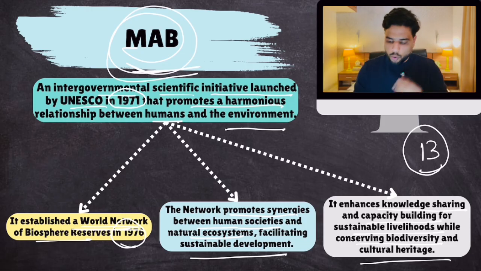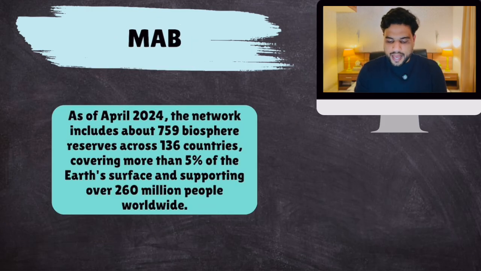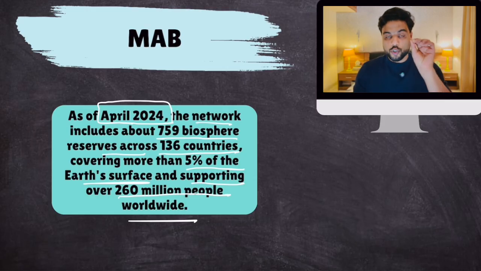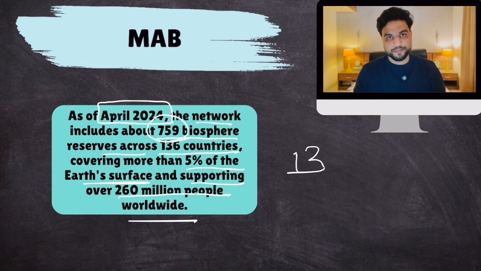Okay, now some more information about MAB. As of April 2024, the network includes 759 biosphere reserves across 136 countries, covering 5% of Earth's surface and supporting 260 million people worldwide. Okay, so total international biosphere reserves are 759, of which 13 are from India. Okay, all right.